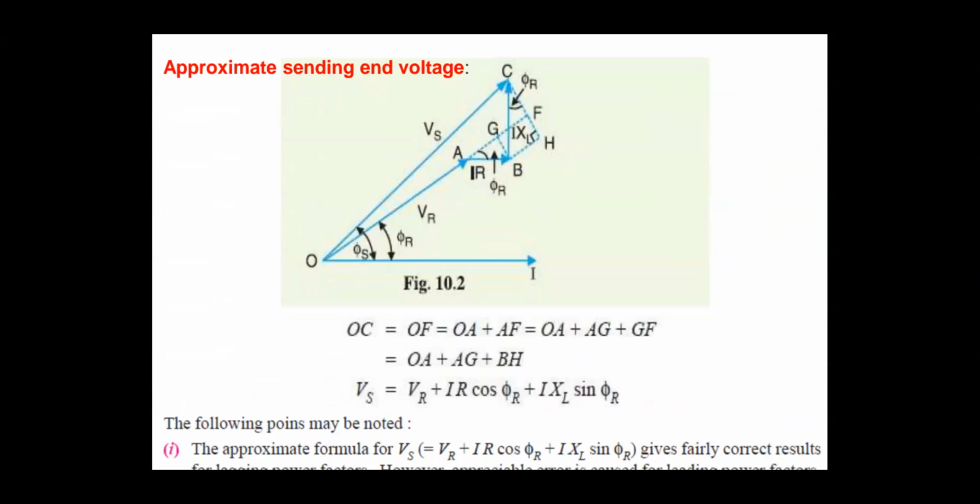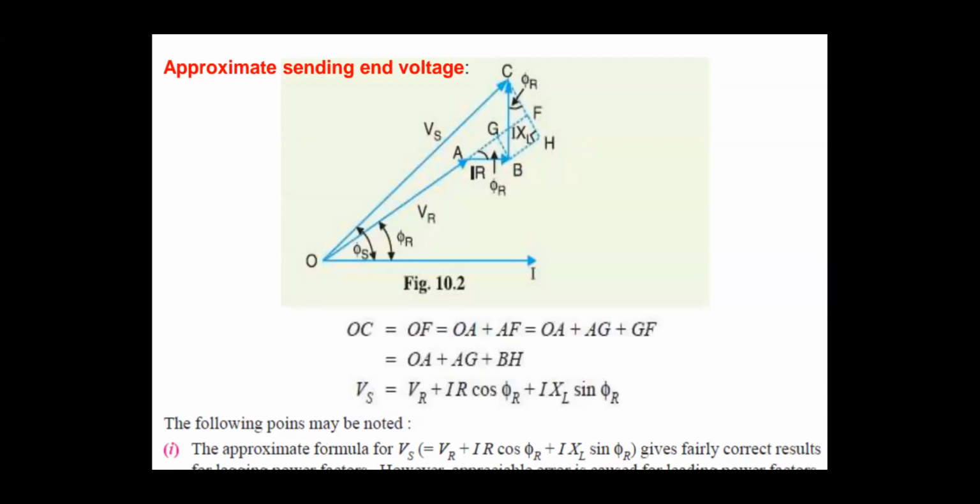Inductance losses will not be considered as power losses now, because that is a reactive power loss, and reactive power is not a working power. So voltage drops across resistance and inductance will be considered.